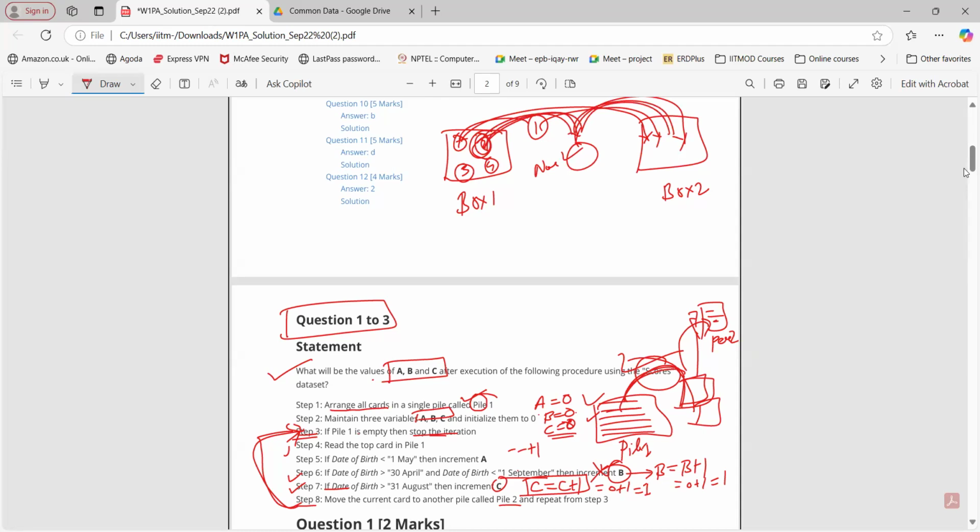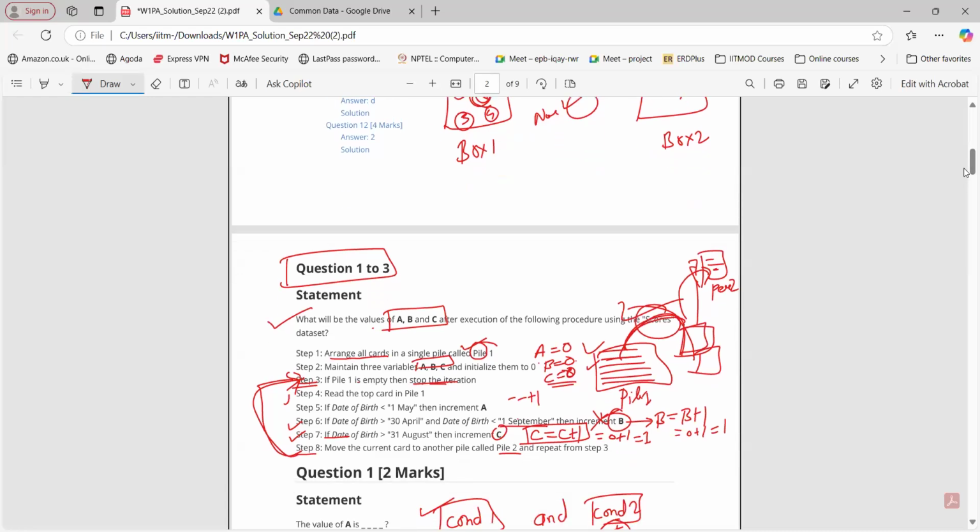So same here, pile one and pile two. Instead of chocolates, we have cards here.